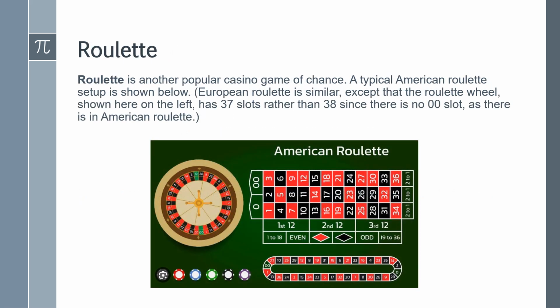So next I'm going to talk about roulette. Roulette is another popular casino game of chance. A typical American roulette setup is shown below. European roulette is similar, except that the roulette wheel shown here on the left has 37 slots rather than 38, since there's no 00 slot, as there is in American roulette.